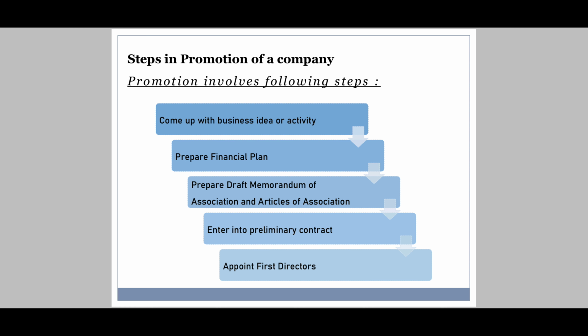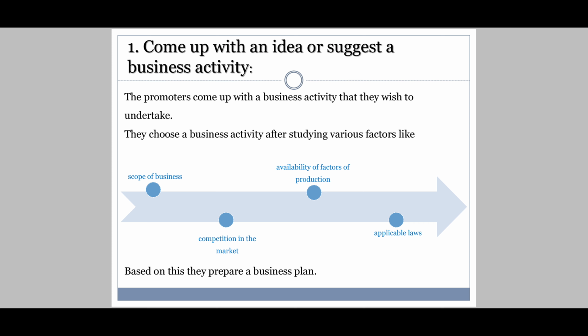Now we are going to see all these steps one by one. See, come up with an idea or suggest a business activity. The promoters come up with a business activity that they wish to undertake. First of all, you will have an idea, a promoter will have an idea.